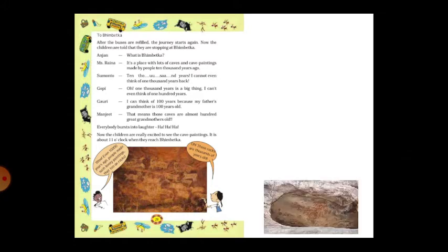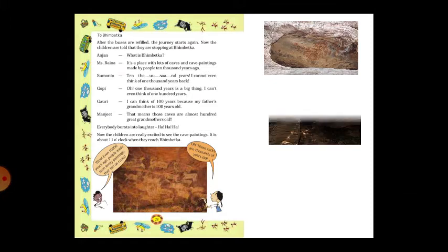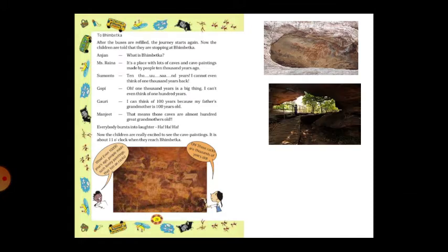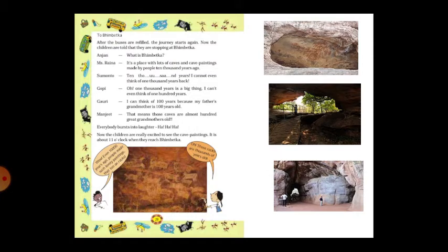Bhimbetka is one of the wonderful places in Bhopal. See, that painting, the painting on the slide above that I showed, you can observe here. And here it is Bhimbetka, the cave in Bhimbetka. So a very beautiful cave is there. You can see so many places in Bhimbetka.